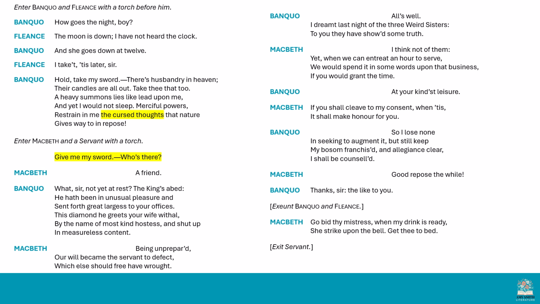Then Macbeth and the servant enter, and Banquo seems pretty jumpy here. He says, "Give me my sword, who's there?" Remember, it's pitch darkness. Now, what's also interesting about this is that actually the enemies have been defeated. MacDonald is dead, the Thane of Cawdor, the original Thane of Cawdor, is dead. The Norwegian forces have been totally destroyed, and Scotland is free and safe. Yet even so, Banquo seems really on edge. So there's an awareness here in Banquo's mind that there can be treachery from within as well as from the Norwegian forces. And Macbeth responds, "A friend."